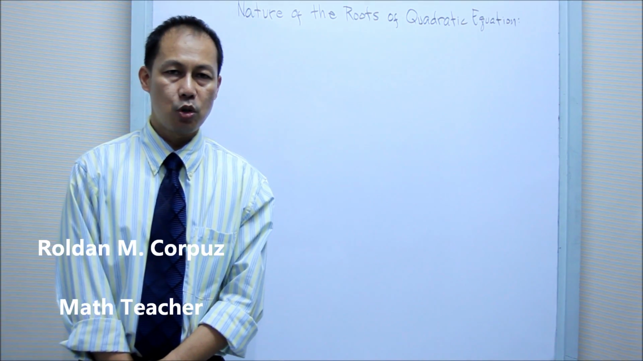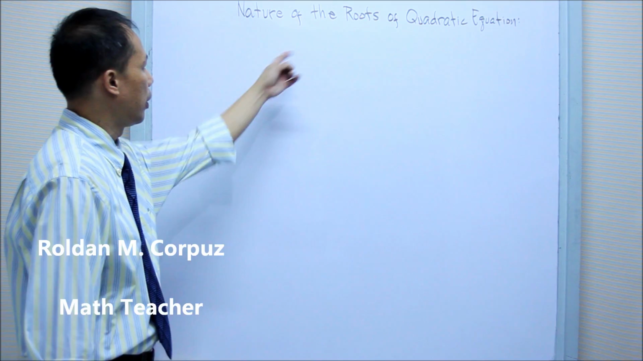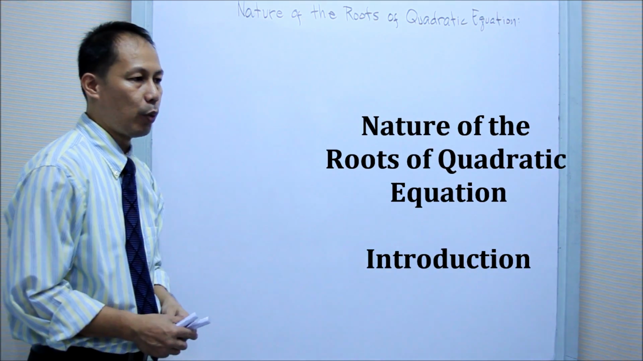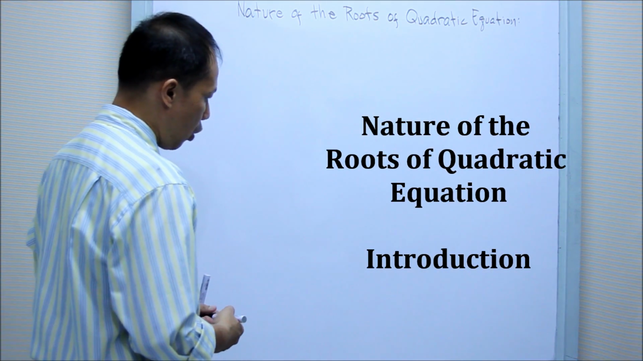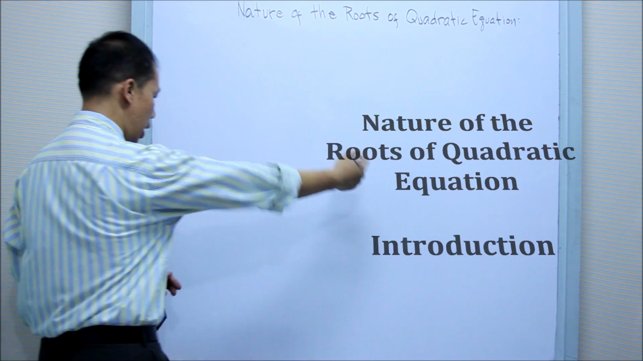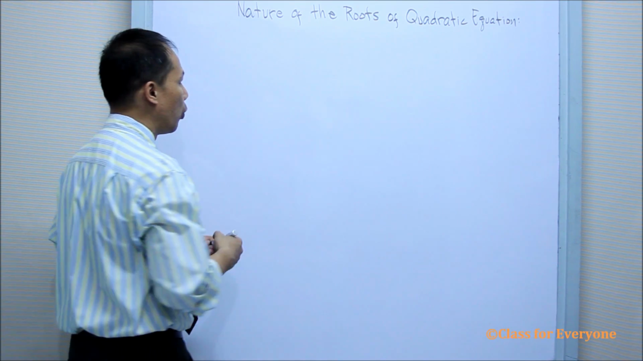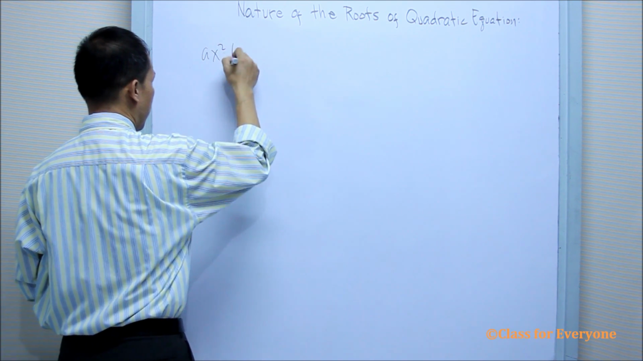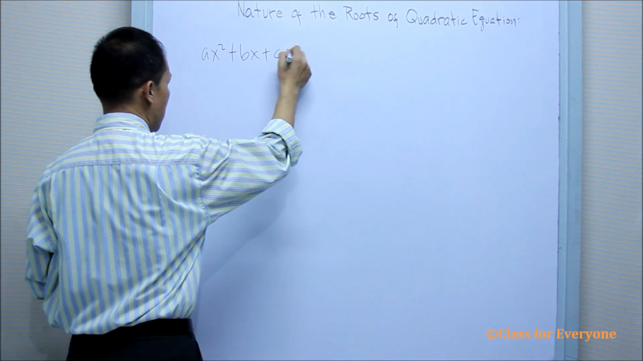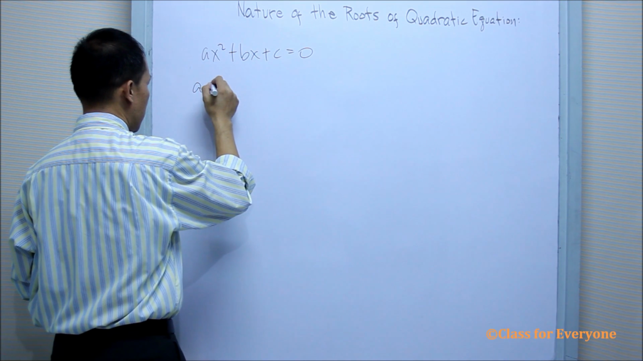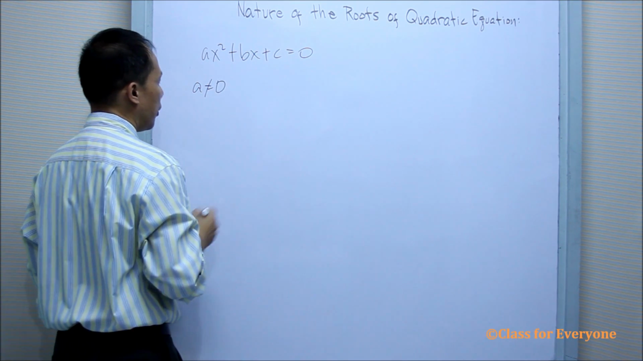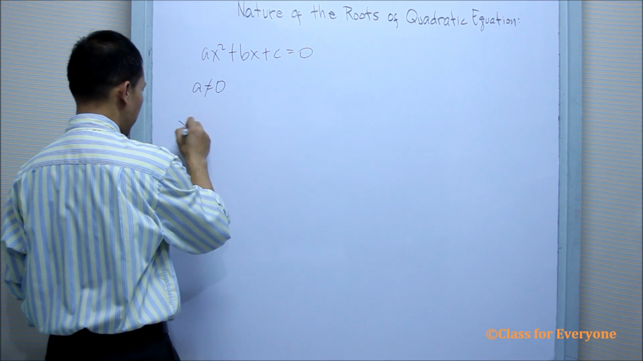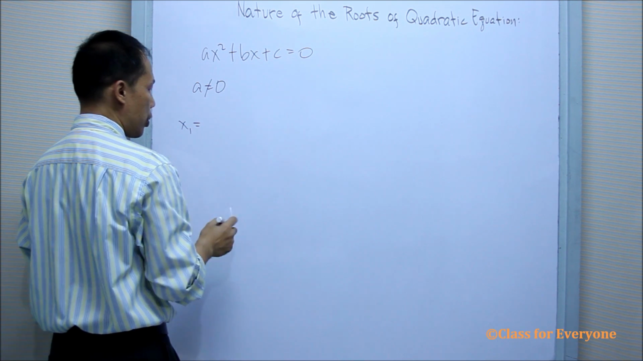I'm Roldan M. Corpus. We are now going to discuss the nature of the roots of the quadratic equation. Now, if we are going to use the quadratic formula in solving the quadratic equation, wherein the quadratic equation is ax squared plus bx plus c equals 0 and a is not equal to 0, then we can denote x of 1 as the first root.